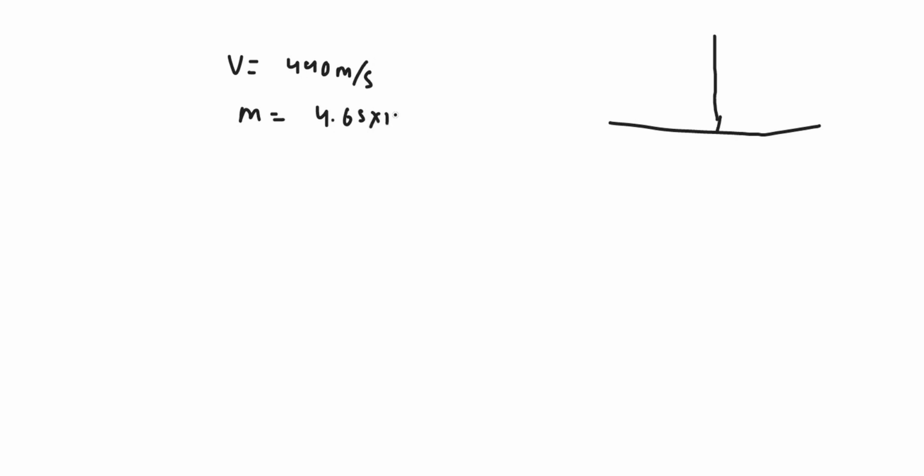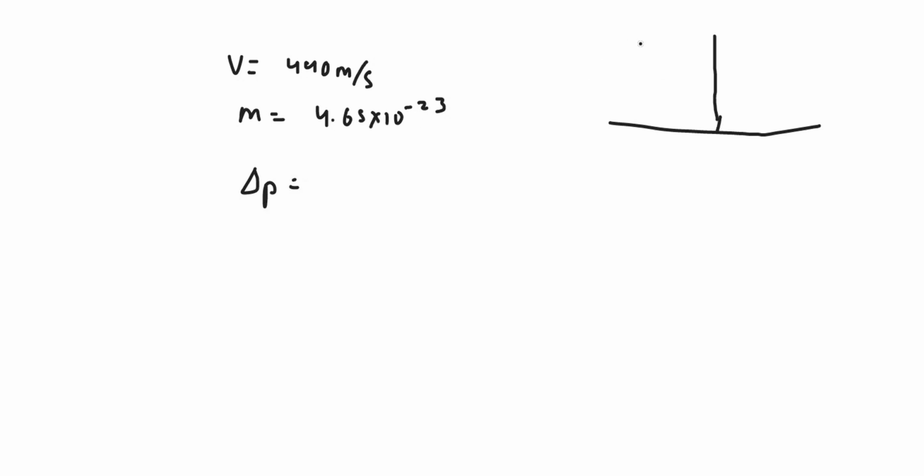So in this question, we have been asked that a gas particle is striking a wall with a velocity of 440 meters per second, and the mass of that particle is 4.65 × 10^-23. We have to find the change in momentum, that is delta p.